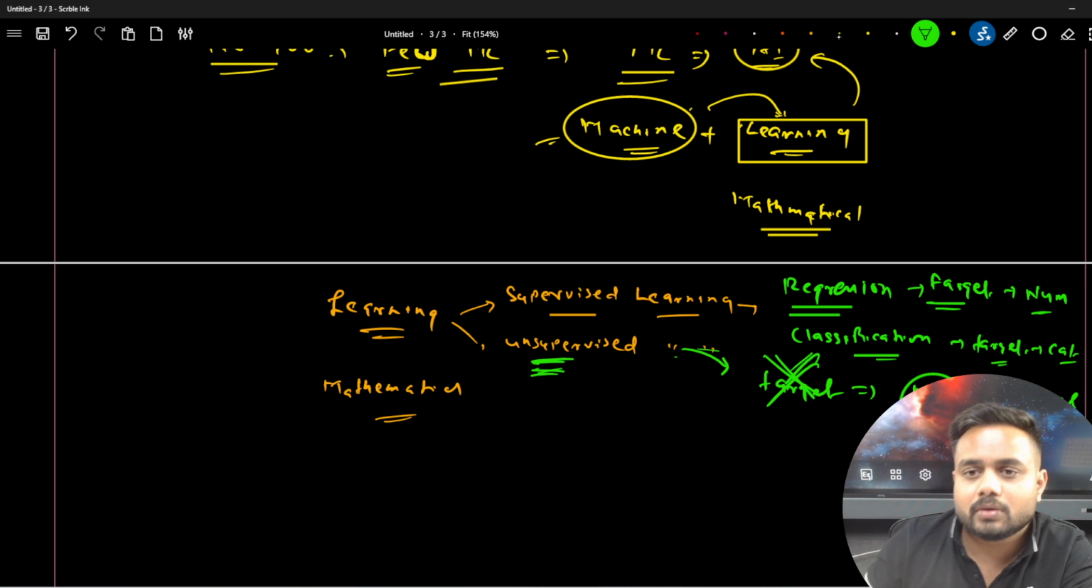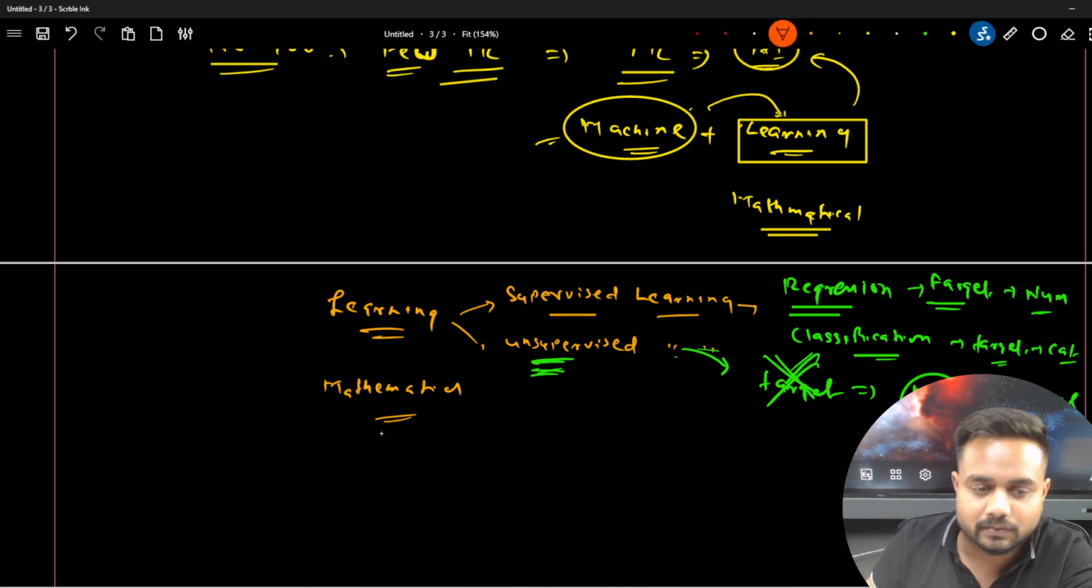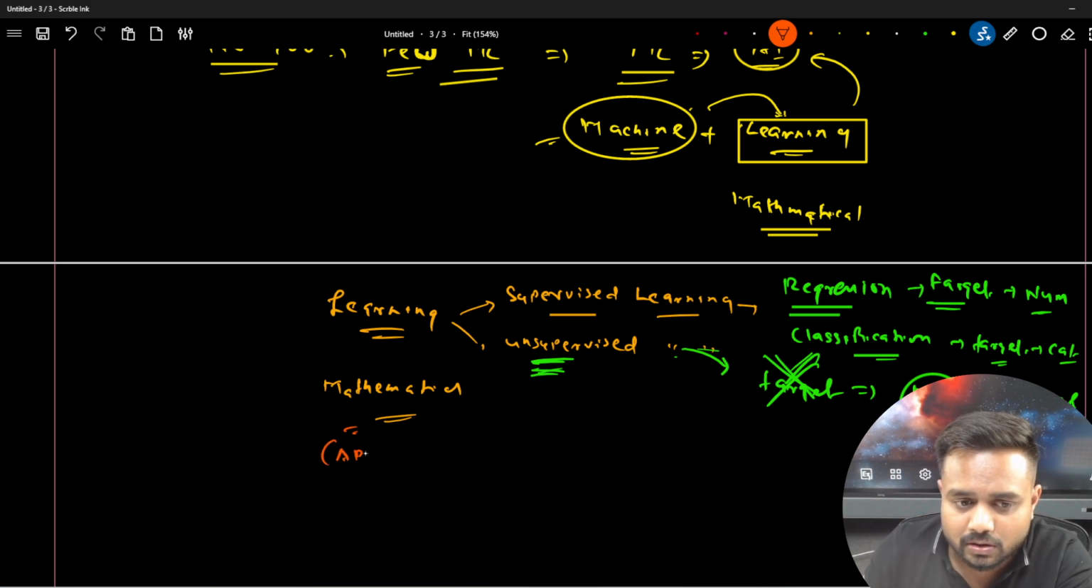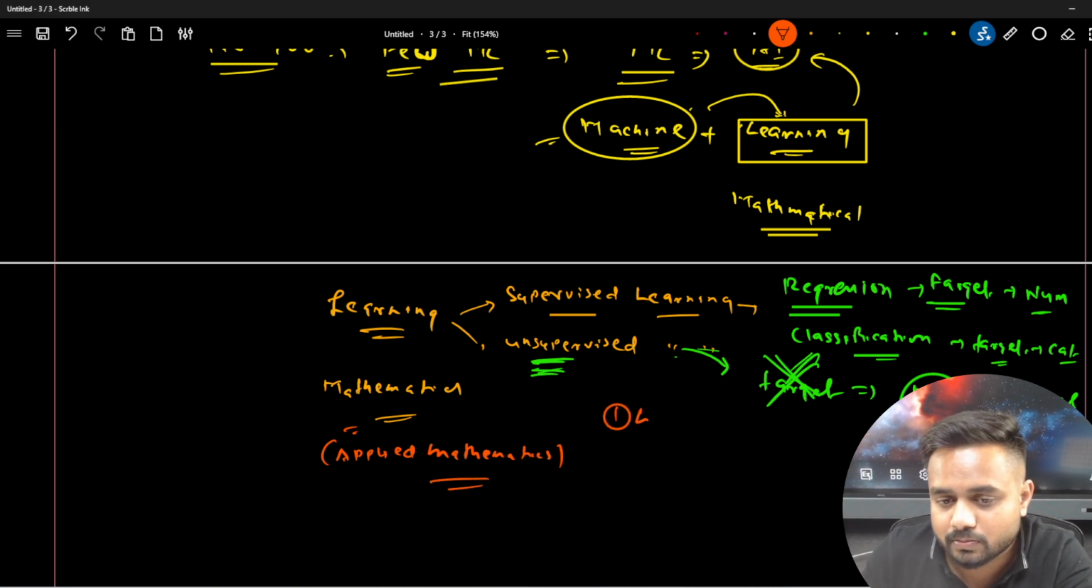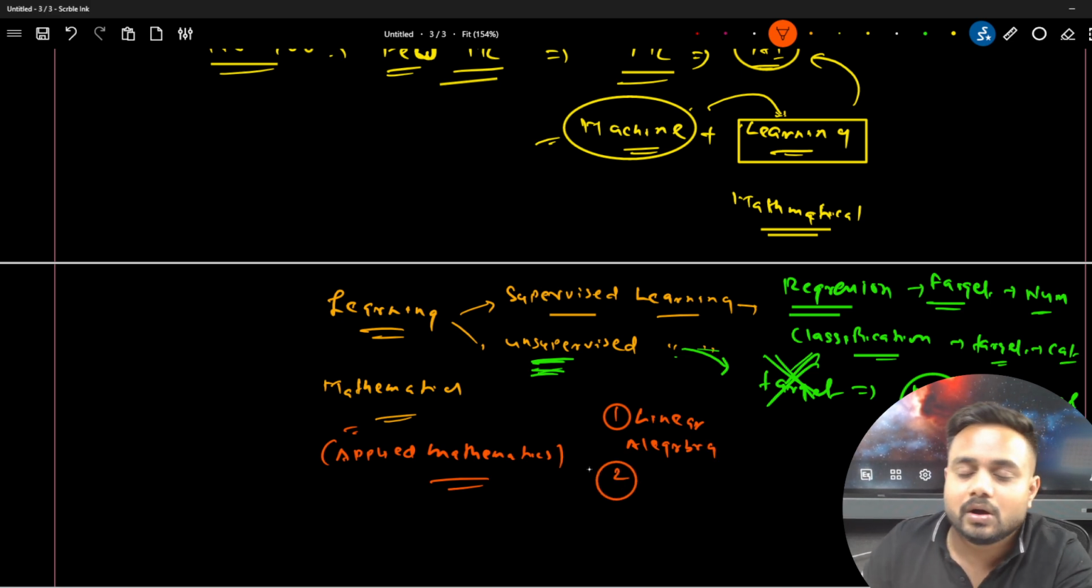Now here we are talking about the mathematics, guys. So we have different topics in the mathematics itself. Now this mathematics is specifically called applied mathematics. Here in this mathematics you will find various topics. The first topic, very important, is linear algebra. In linear algebra, you will find most of the concepts of machine learning and deep learning are inspired by it or are a direct implementation of linear algebra.